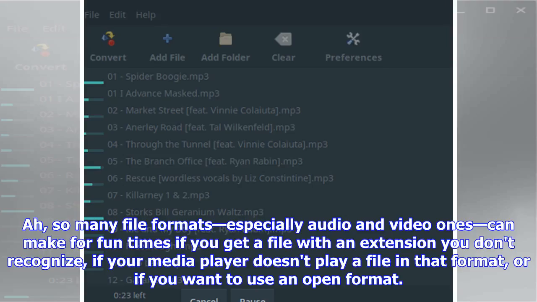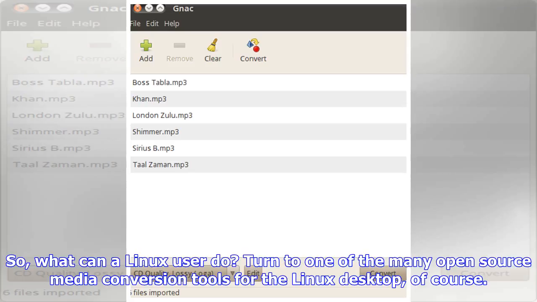So many file formats, especially audio and video ones, can make for fun times if you get a file with an extension you don't recognize, if your media player doesn't play a file in that format, or if you want to use an open format. So, what can a Linux user do? Turn to one of the many open-source media conversion tools for the Linux desktop, of course.